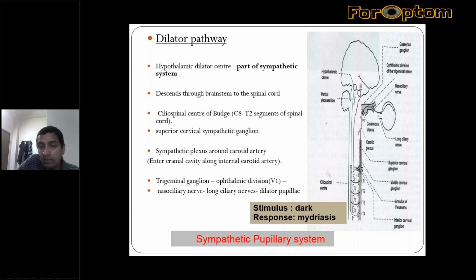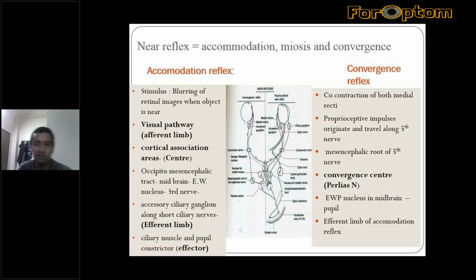So the stimulus in this is dark, the pathway is similar, and the response is mydriasis. So the sympathetic nervous system acts to dilate the pupil. Thus, the first part of the light reflex we have completed.